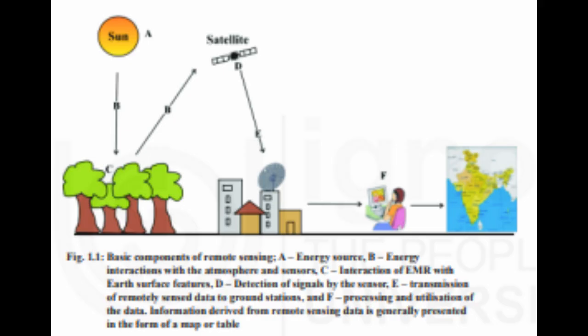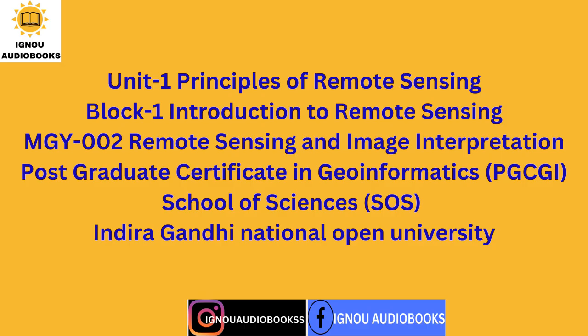Interaction with Earth's surface features. C. Energy reaching the Earth's surface through the atmosphere interacts with the Earth's surface features. The interaction and its outcome depend on the characteristics of the features and the energy. Recording of energy by the sensor. D. After interacting with Earth surface features, the reflected and emitted energy travels to the sensor, and the sensor records the reflected and emitted energy.